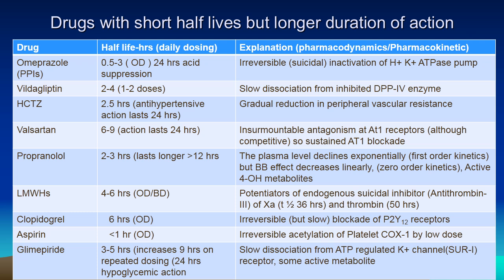For example, glimepiride has a half-life of about 3.5 hours when initiated, but increases to 9 hours on repeated dosing. Yet it is given once daily because there is slow dissociation from the SUR receptor on the beta cells by its metabolite. Another example is valsartan, whose half-life is 6 to 9 hours only, but it has insurmountable antagonism at AT1 receptors. So sustained AT1 blockade is seen, and the effect lasts for about 24 hours.